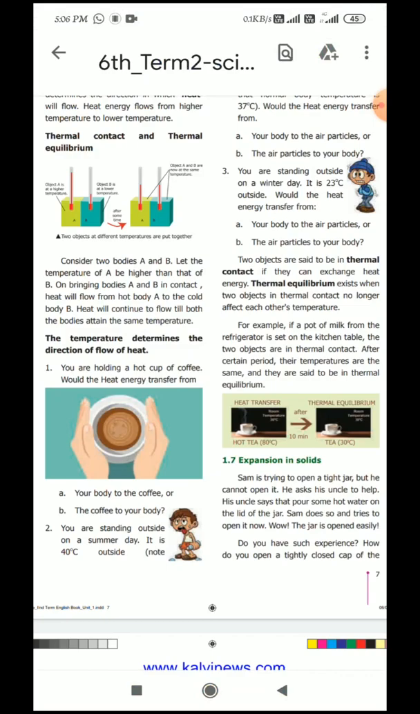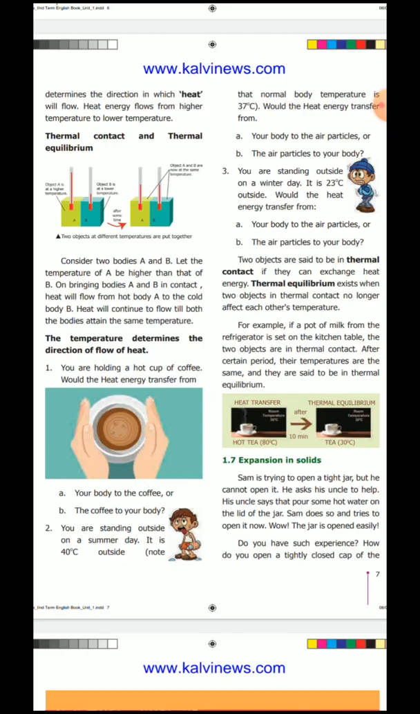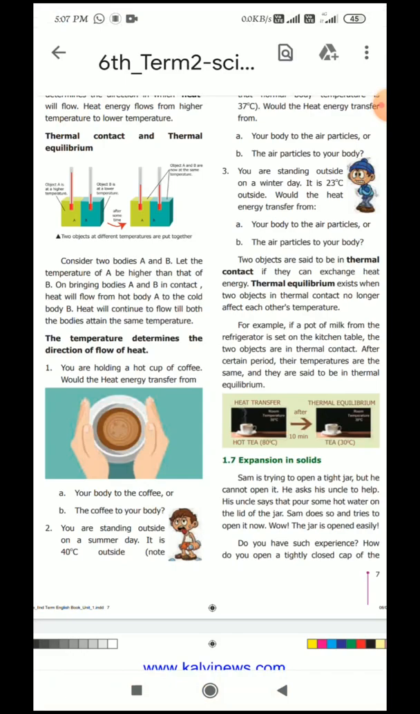For example, you take one hot tea and keep it in the room temperature. After 10 minutes, you touch the hot tea and the level of the temperature has decreased, because while we heat the object the temperature level increases, and after we keep it in the room temperature, the temperature level decreases. This transfer of heat energy is called thermal equilibrium. The heat transfer until it reaches room temperature is called thermal equilibrium.